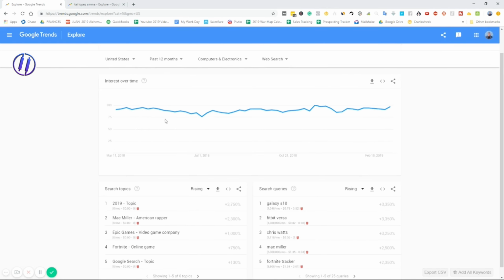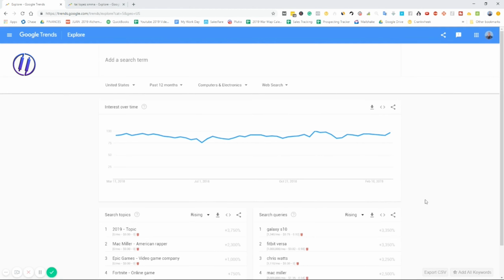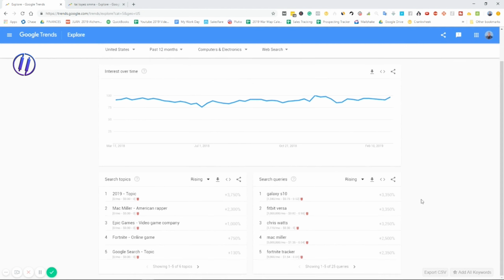So in the past 12 months, we can look at different things that are being searched. Galaxy S10. So this is good if, let's say, we were doing research for an electronic product that we had, and we wanted to get some ideas to see what people are searching, right? What is their intent behind this? A lot of people are searching for the Galaxy S9 Plus, Boy Erased.